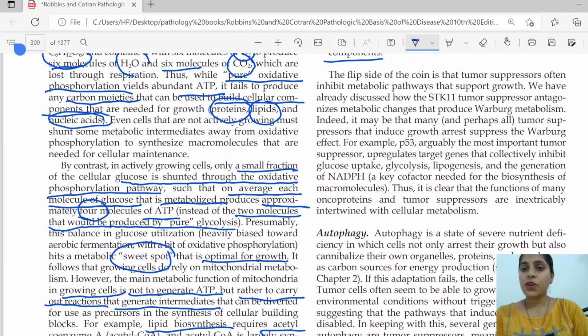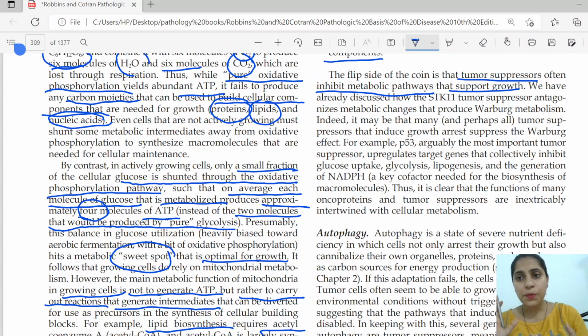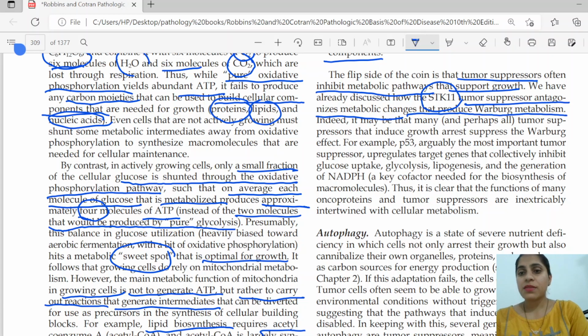The flip side of the coin is that the tumor suppressors often inhibit the metabolic pathways that support the growth. So whenever the growth is there, the tumor suppressors are suppressing the growth by inhibiting all these pathways. We have also discussed STK11, which is a tumor suppressor that antagonizes metabolic changes that produce Warburg's metabolism.